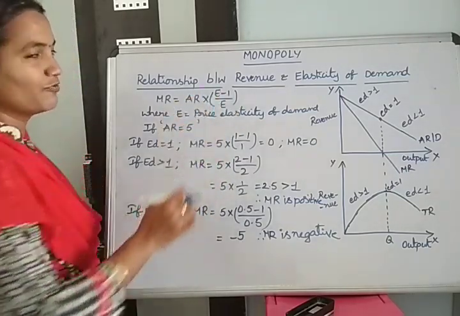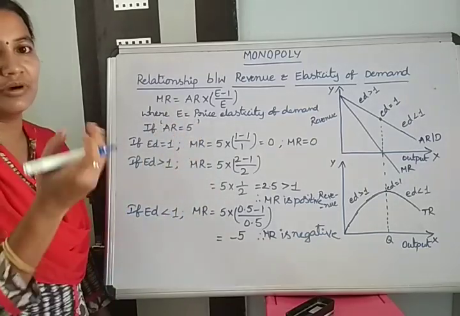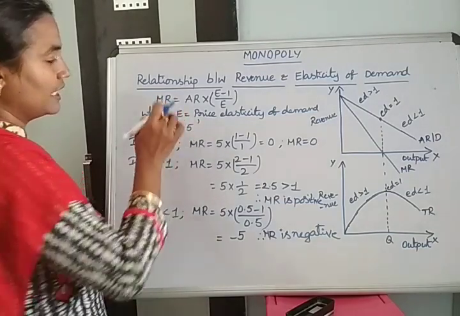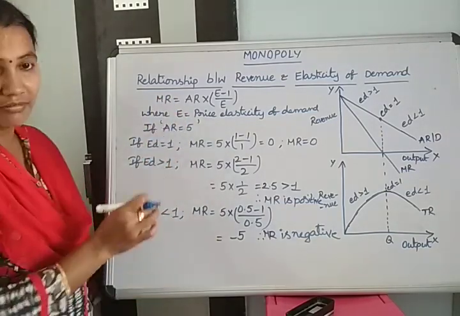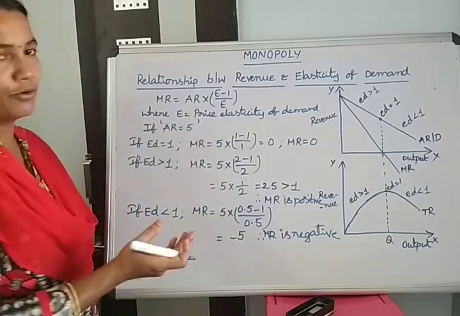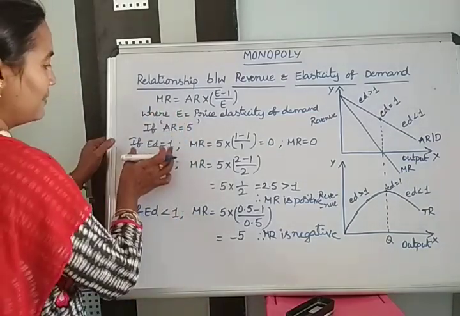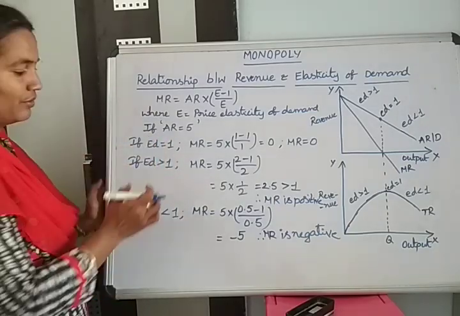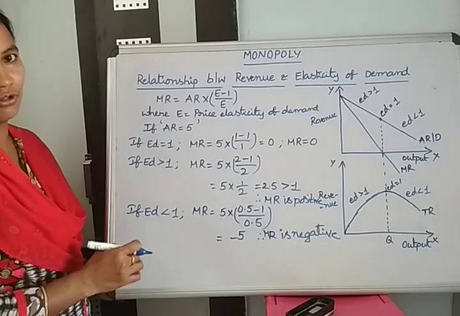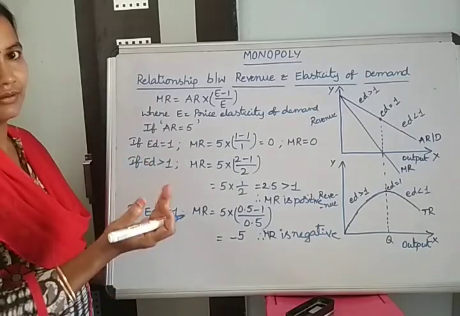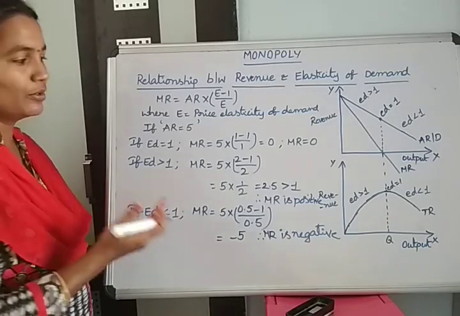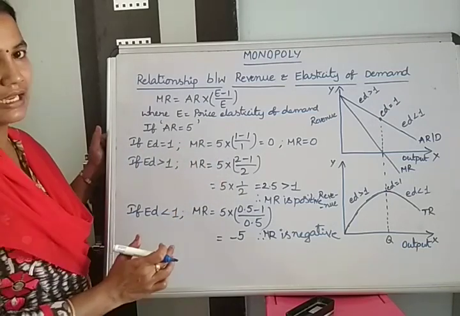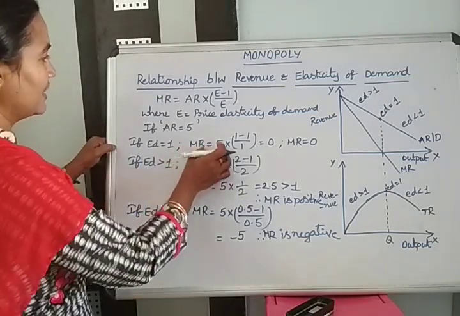To explain this formula, we assume one value of AR, 5, and then analyze the value of MR. We take three situations of elasticity of demand: equal to 1, greater than 1, and less than 1. The coefficient values are always compared with 1 only. Then how do we calculate MR? Again we use the same formula.